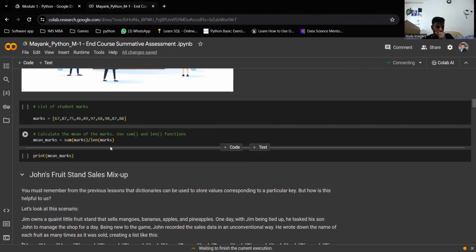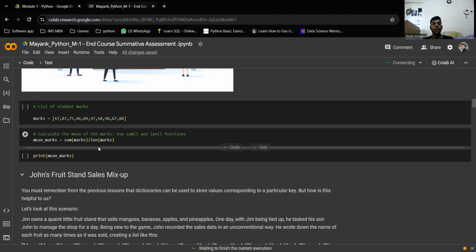For finding the summation, we have a few options. We can use a loop for calculating the sum, or we can directly write 67 plus 87 plus 75, using the addition operator. The third option is to directly use the function sum. So we are using sum for calculating the total of these values. Sum of marks will give the total sum.